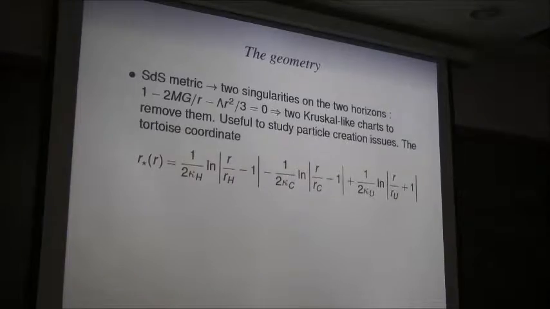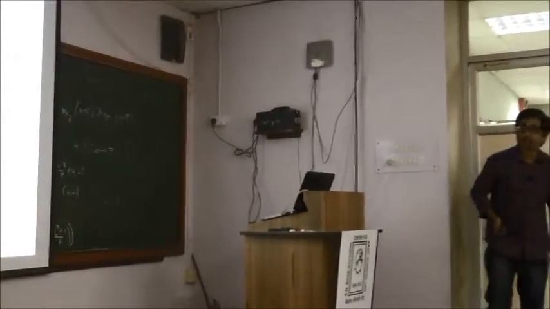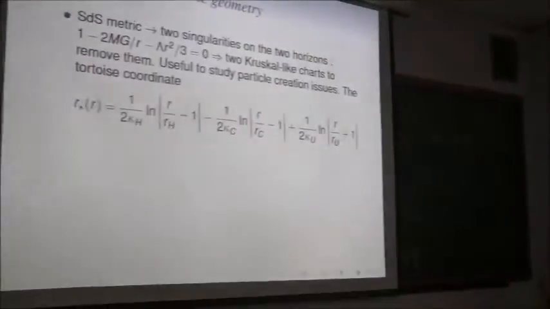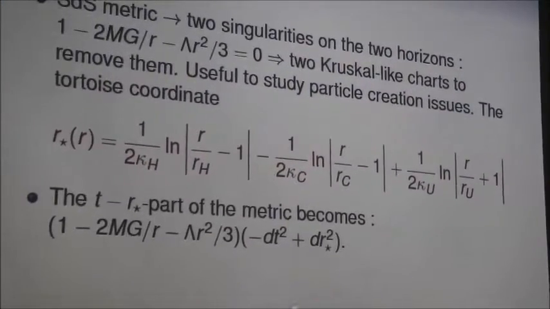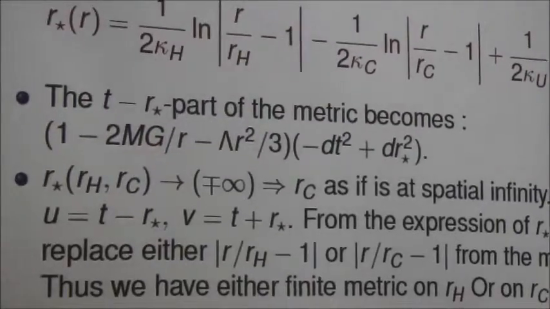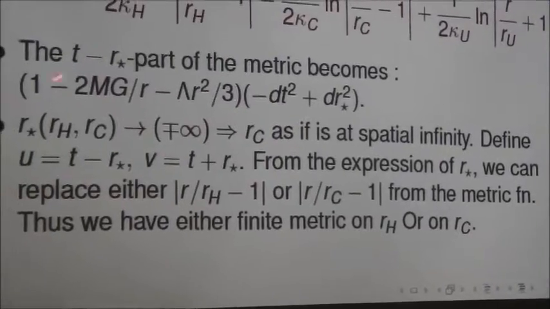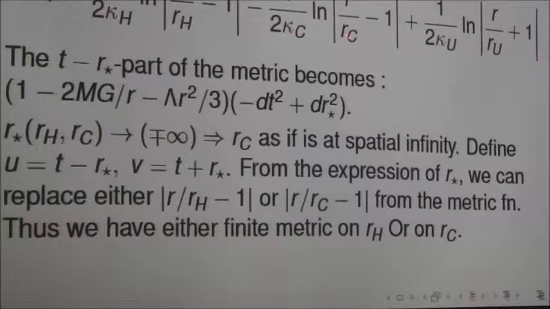So we do require two Kruskal-like charts which remove the two zeros at the two Killing horizons. So this is the tortoise coordinate, and in terms of this tortoise coordinate, the t-r-star part of the metric looks like this. This function can be factorized in terms of r by r_h minus 1, r by r_c minus 1, and r by r_u plus 1, because this 0 gives these three roots.